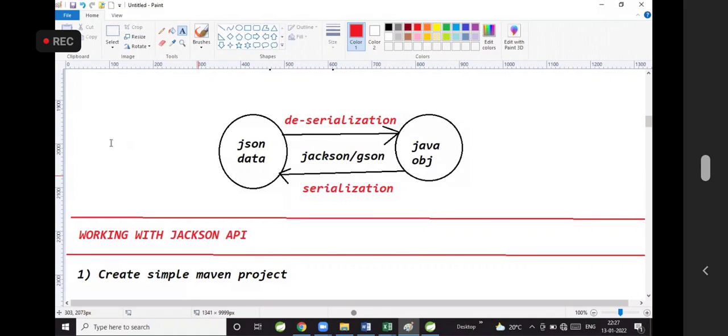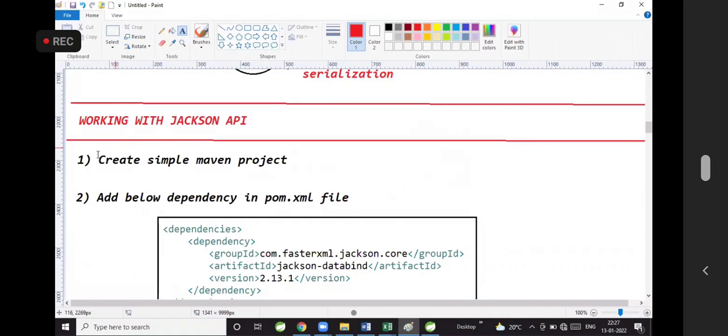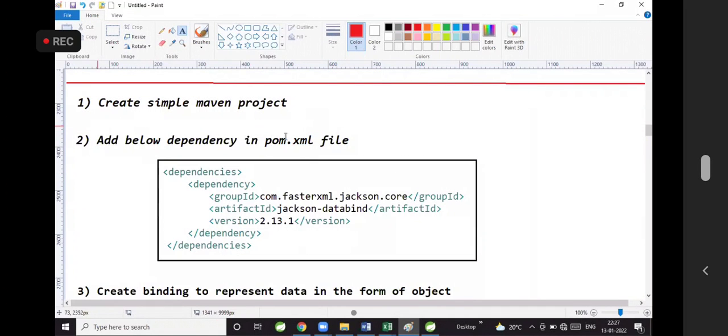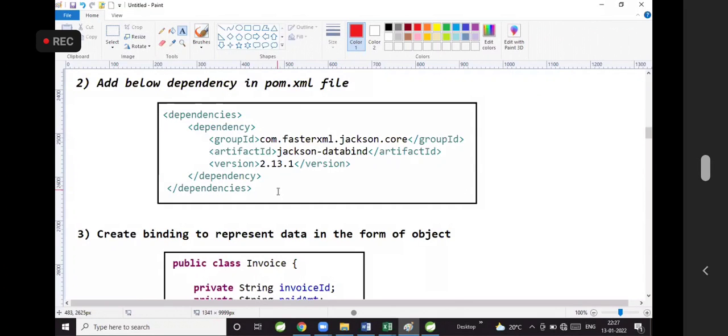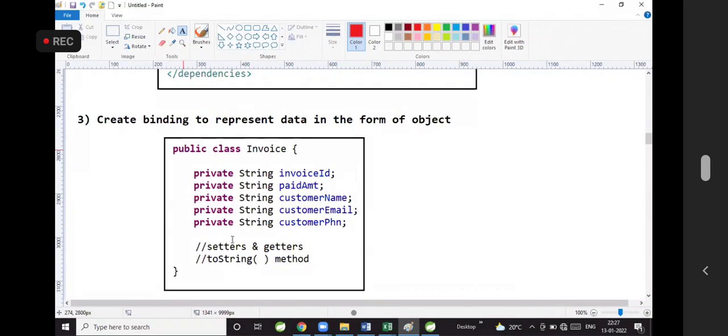Working with Jackson. How to work with Jackson? By creating a simple Maven project, we can work with Jackson. Add the below dependency in the pom.xml. Then I am creating a Java class. No need of any special annotations, guys. A simple Pojo class is sufficient. It is not like JAXB. JAXB requires a binding class, but for JSON a normal Java class is sufficient.